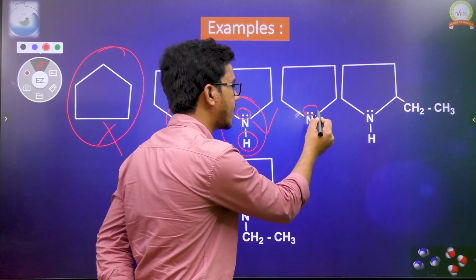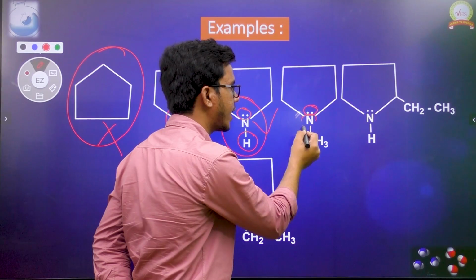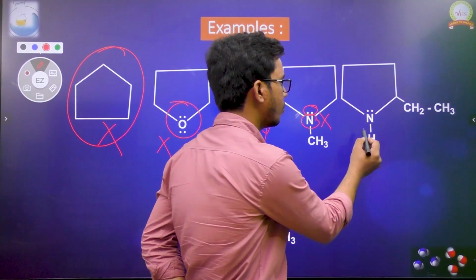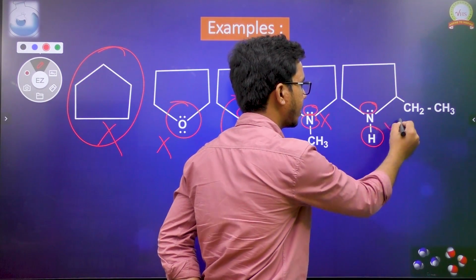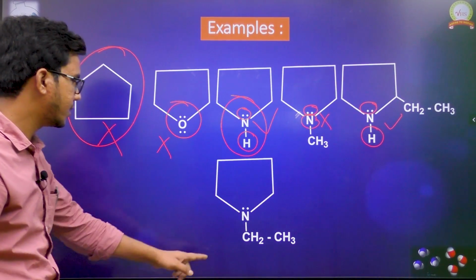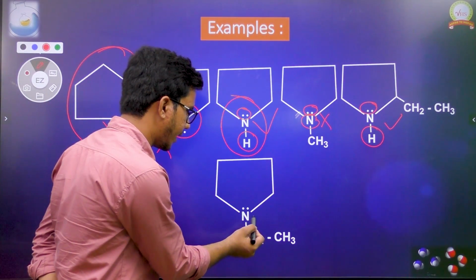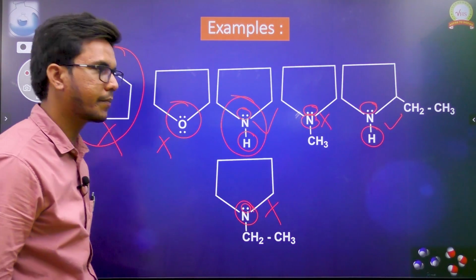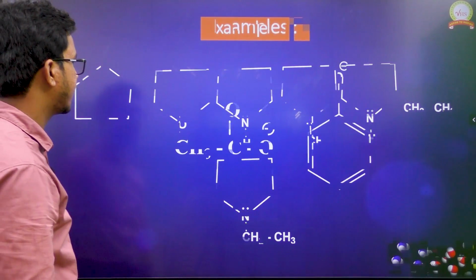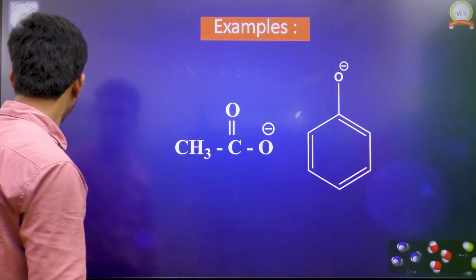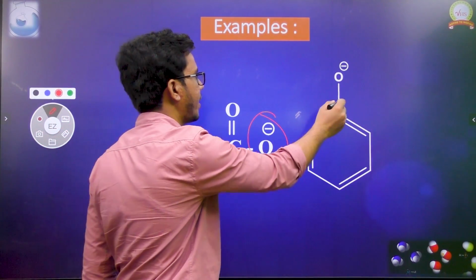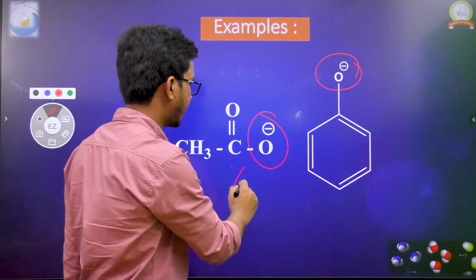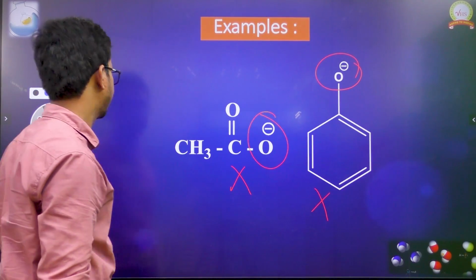Now here we have an acceptor unit, but not a donating unit. There is no hydrogen directly connected to nitrogen, so it can't form hydrogen bonding. If we take this example, here we have an acceptor unit and a donating unit, so it can form hydrogen bonding. Now in this example, no hydrogens are directly connected to nitrogen. We have only an acceptor unit, no donating unit, so it won't form hydrogen bonding. Let us take the next example. Here we have acceptor units with the lone pairs and the negative charge, but there are no hydrogens directly connected to the oxygen. That's why we can't expect hydrogen bonding in these two molecules, ions.